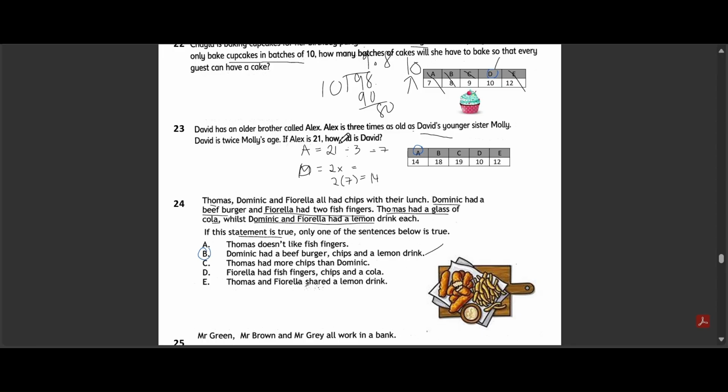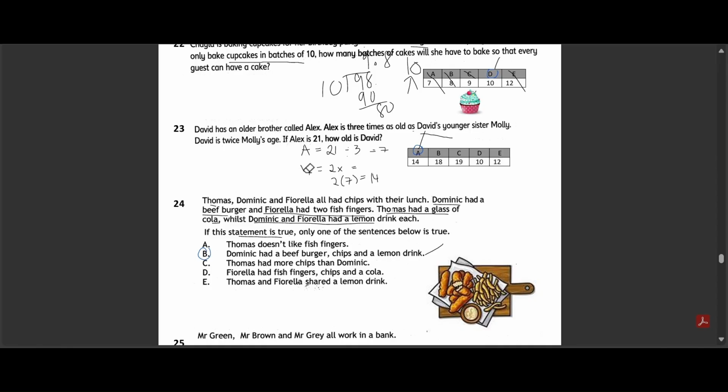Question 23. David has an older brother named Alex, and Alex is 3 times as old as David's younger sister, Molly. David is twice Molly's age. If Alex is 21, how old is David? Option A, 14. Option B, 18. Option C, 19. Option D, 10. Option E, 12. The correct answer is option A, which is 14.